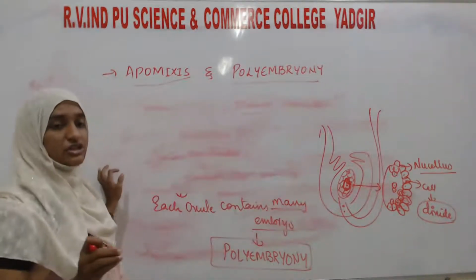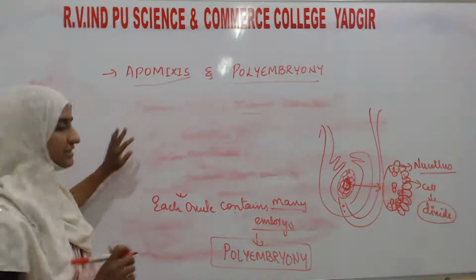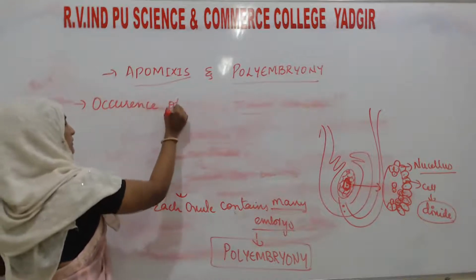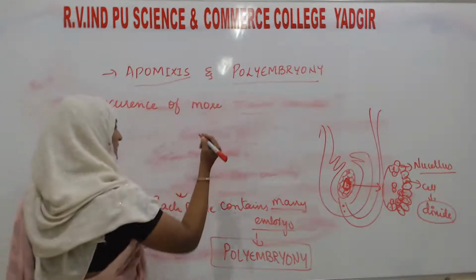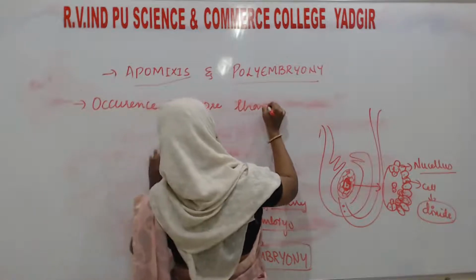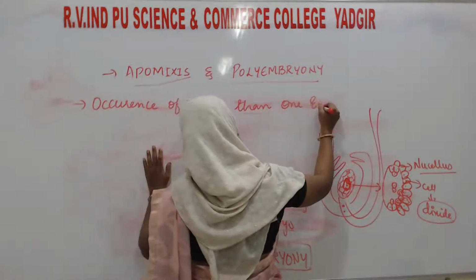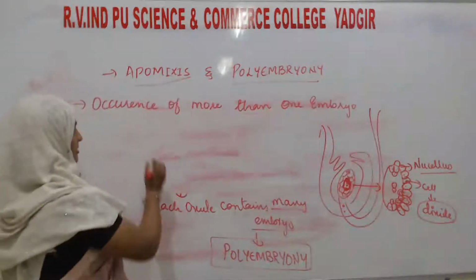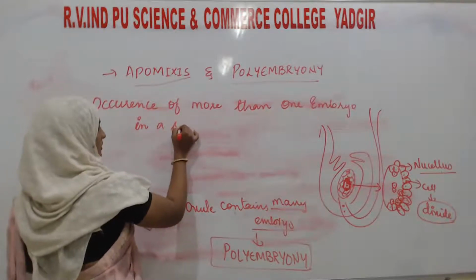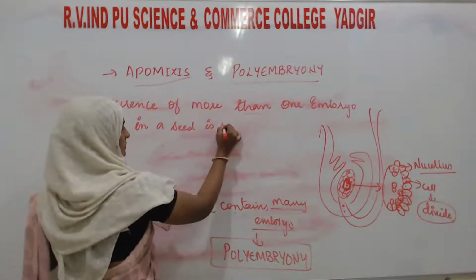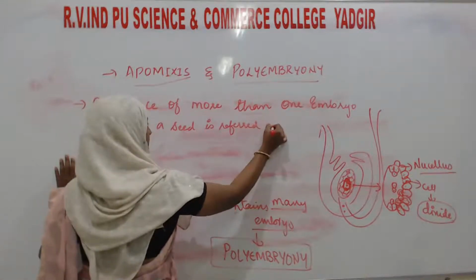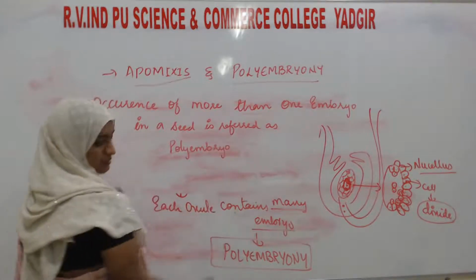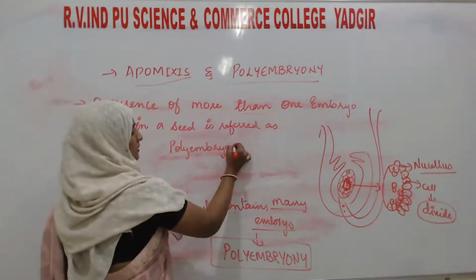What is the definition or the meaning of polyembryony? It means occurrence of more than one embryo in a seed is referred to as polyembryo or polyembryony.